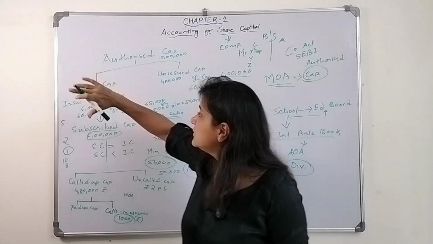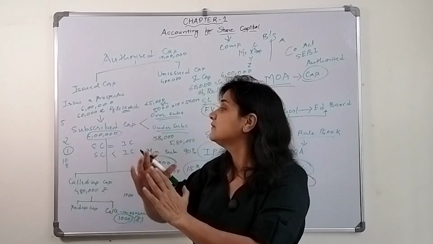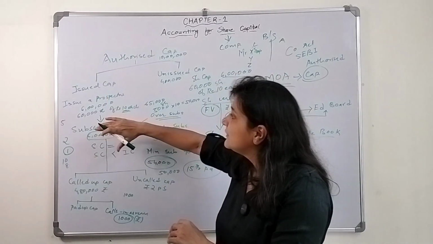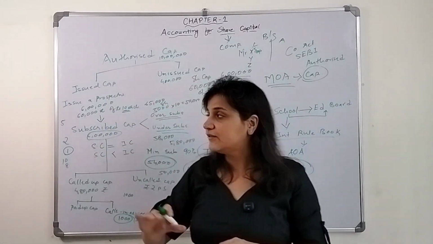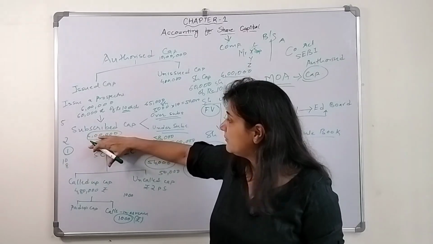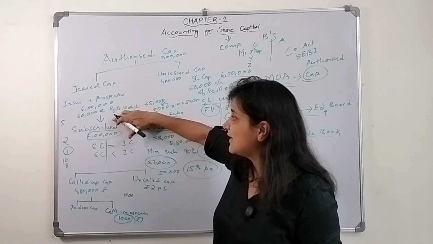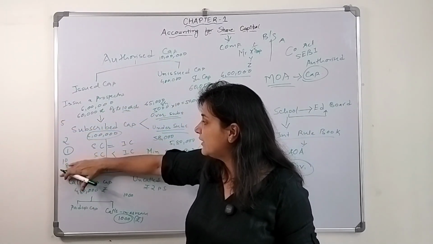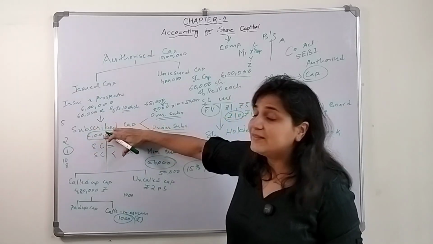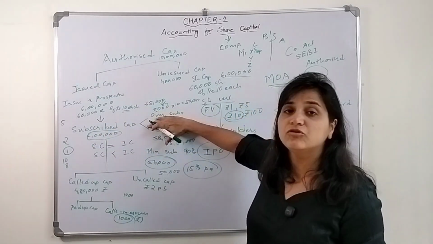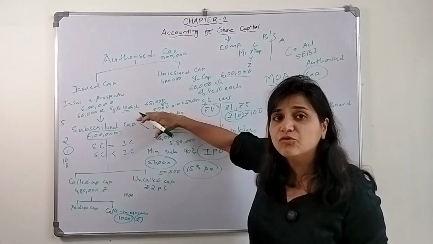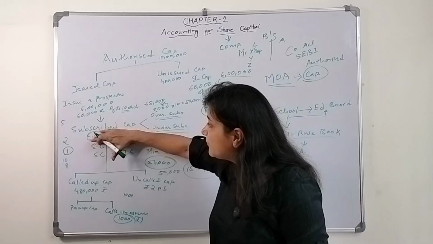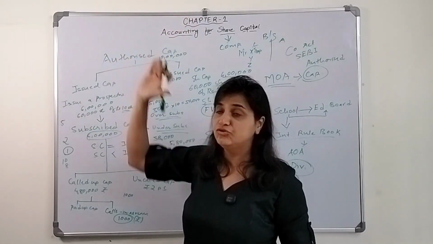There's an authorized capital, then issued capital, for which they will issue a prospectus. Unissued capital, they will ask for it in a second public offering, then issue a prospectus and mention everything. People will subscribe for it. It's not mandatory that they will ask for 10 rupees each, the full face value amount. It could be in installments, initially 5, then 2, then 1. When they ask money from the public, the shares could get oversubscribed or undersubscribed. If it is oversubscribed, we need to pay the money back to the public. Whatsoever it could be, the subscribed capital can't go beyond the issued capital.